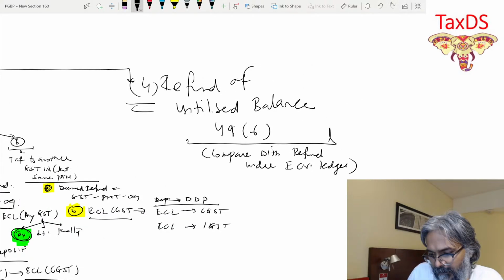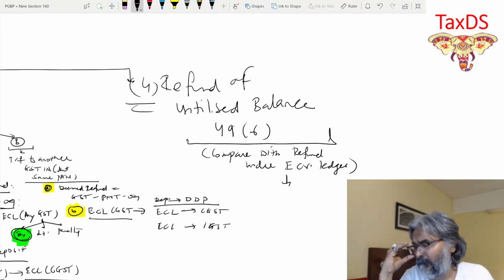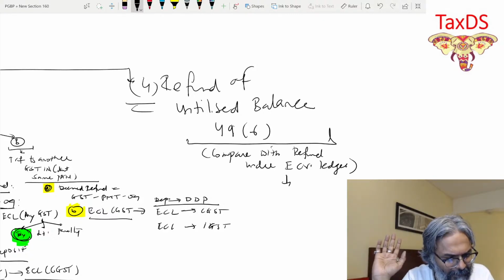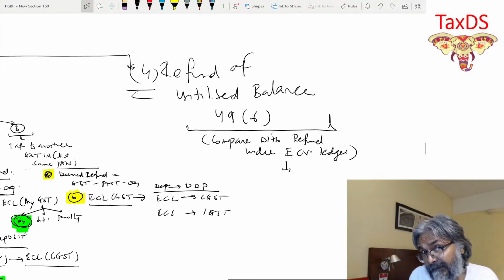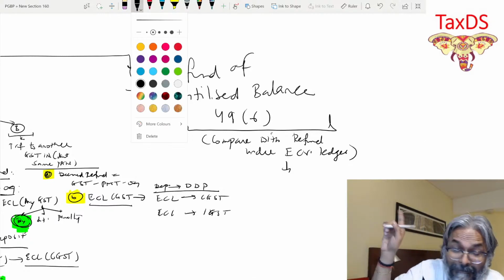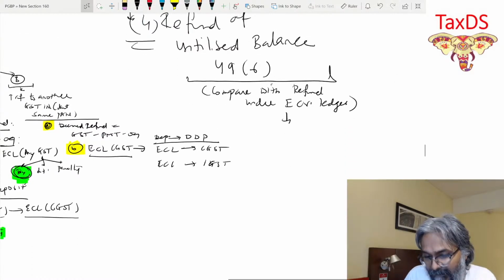Now here it is like a cash deposit in the ECL. If there is an excess deposit, can I get the refund? Say for example, students, I'm closing my business. Can I get the refund of the amount? Obviously, that is my money, which is put up in excess in that ECL account. And tomorrow, if I don't have any liability, can I get the refund of it? The answer is yes. So compare this with the refund under the electronic credit ledger, because in that particular case you don't get an outright refund. There is no concept of outright or inherent refund there. Here it is, not there.